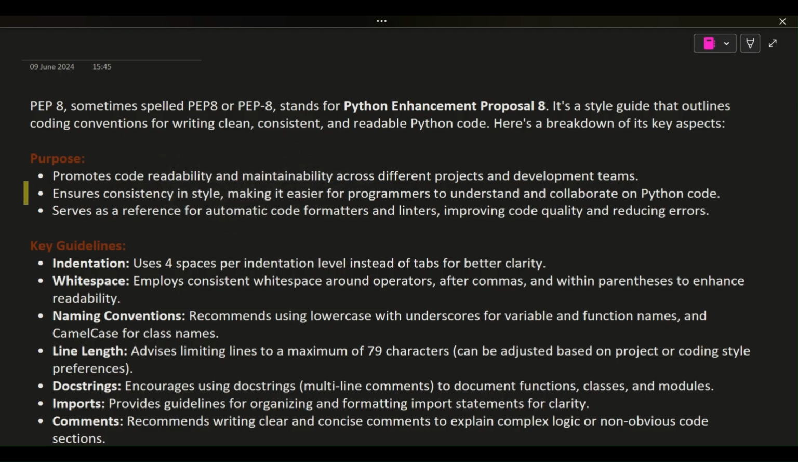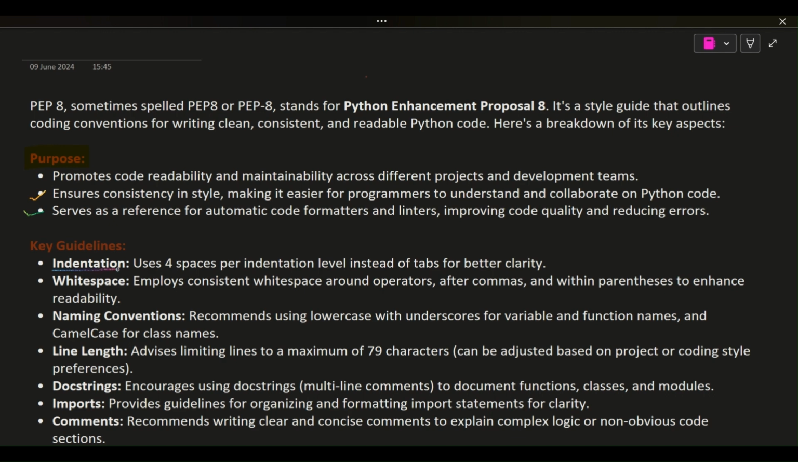PEP 8 stands for Python Enhancement Proposal 8. It's a style guide that outlines coding conventions for writing clean, consistent, and readable Python code. Here's a breakdown of its key aspects. Purpose. Promotes code readability and maintainability across different projects and development teams. Ensures consistency in style, making it easier for programmers to understand and collaborate on Python code. Serves as a reference for automatic code formatters and linters, improving code quality and reducing errors.